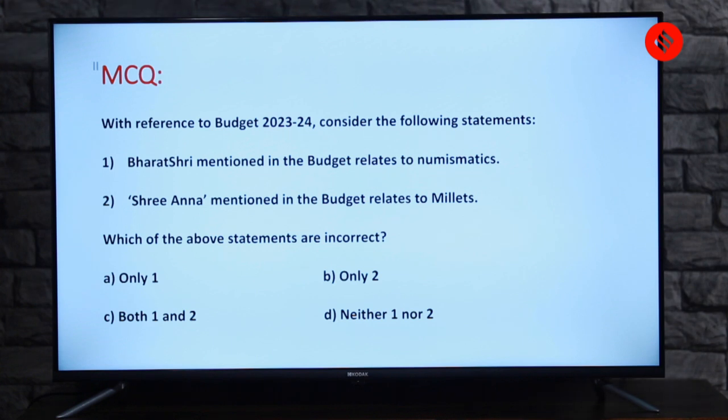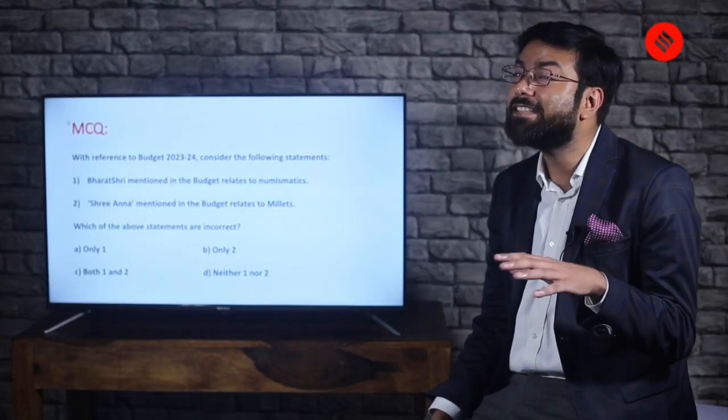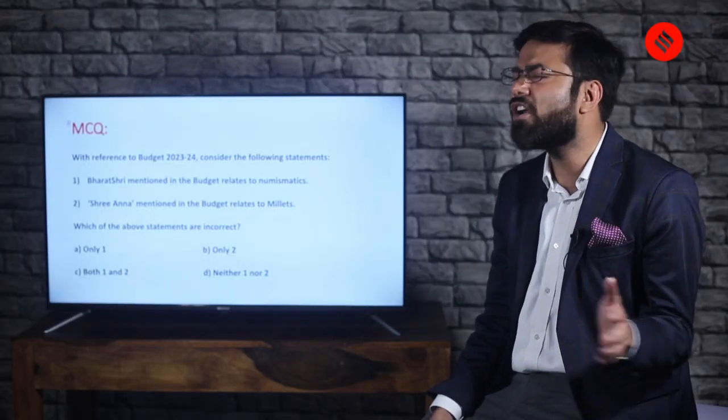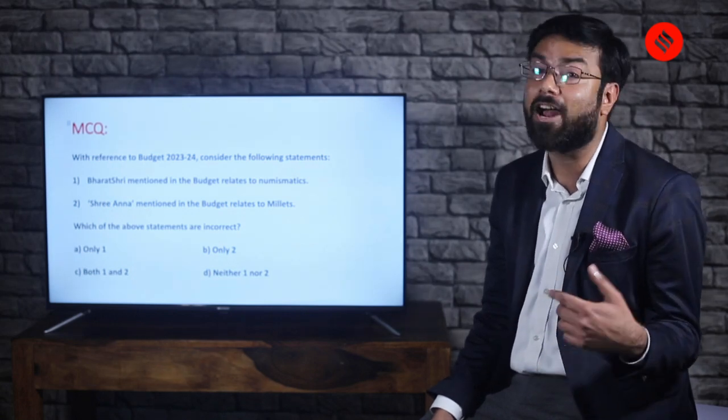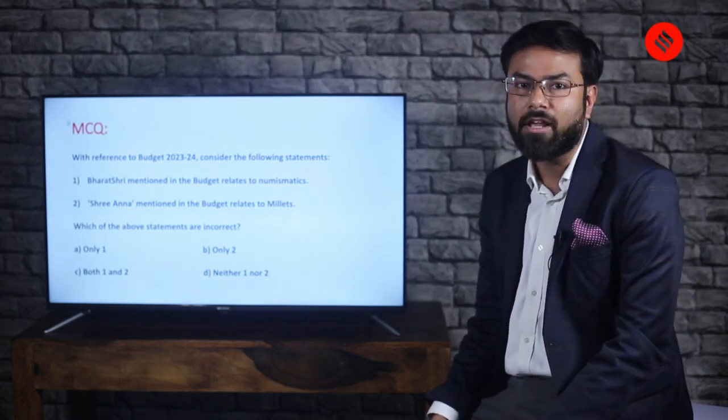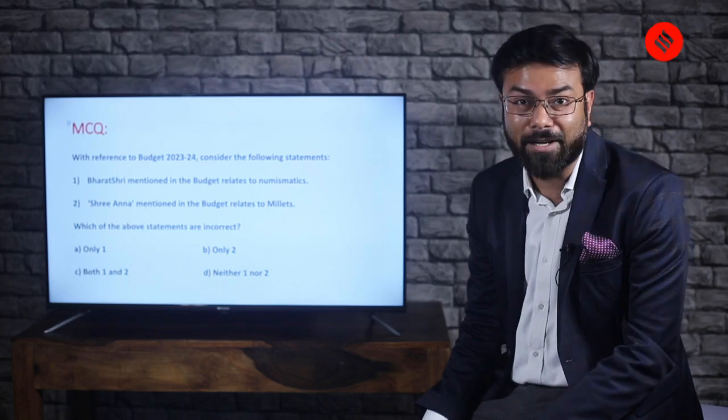So there's something called Bharat Shri which must have been announced in the budget, and the statement says that it relates to numismatics. The second is Shri Anna. Now Shri Anna mentioned in the budget relates to millets. That reminds me, millets is something very important this year, because it is the International Year of Millets. So there will be a lot of news, editorials, schemes and events around millets. I'm sure you must be reading it. Maybe one day we can talk about millets in detail.